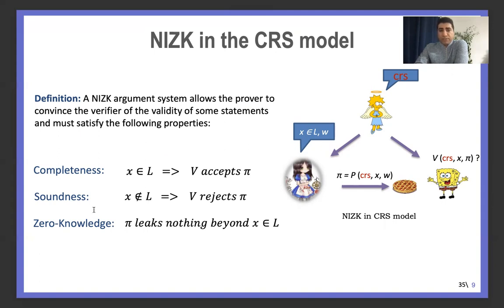Soundness is the opposite: for an invalid prover, or for an invalid word, the verifier always should reject the proof. The last one is called zero knowledge, which says that the proof leaks nothing to the verifier besides the fact that X is in the language, so it should not leak any information about the witness.